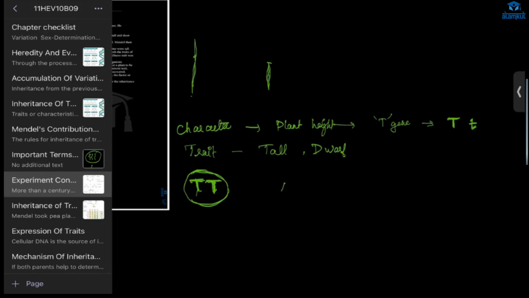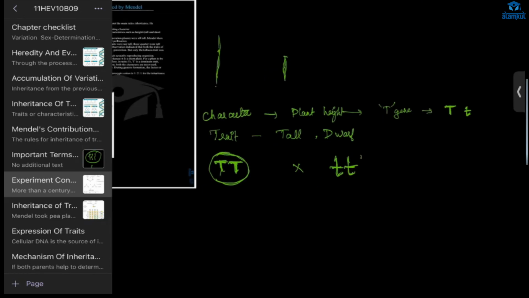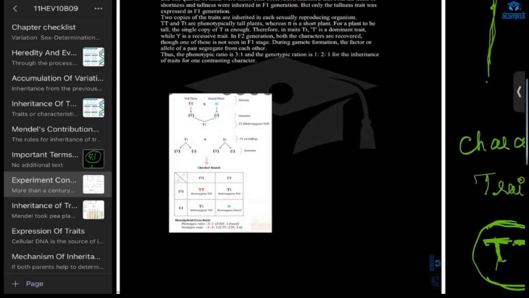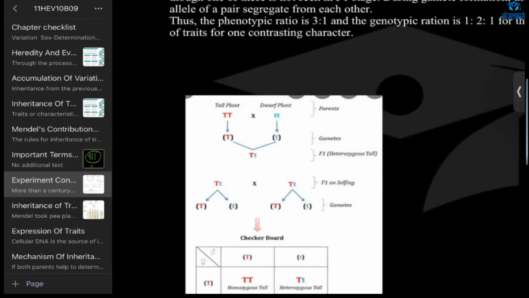And next, he crossed with small t, because he thought to cross with the smaller version, the dwarf one. So this is how he did the cross between the tall plant and the dwarf plant.